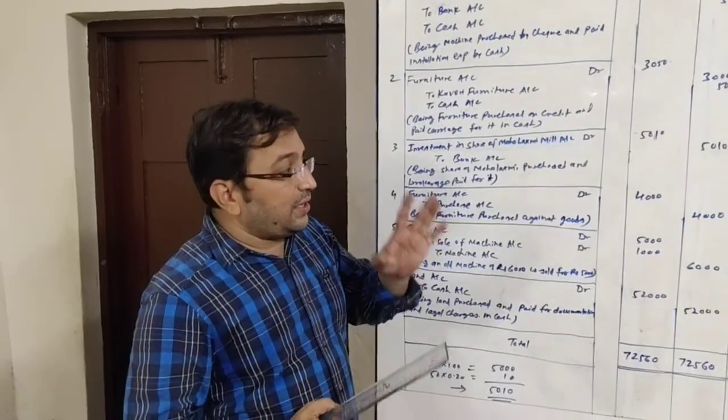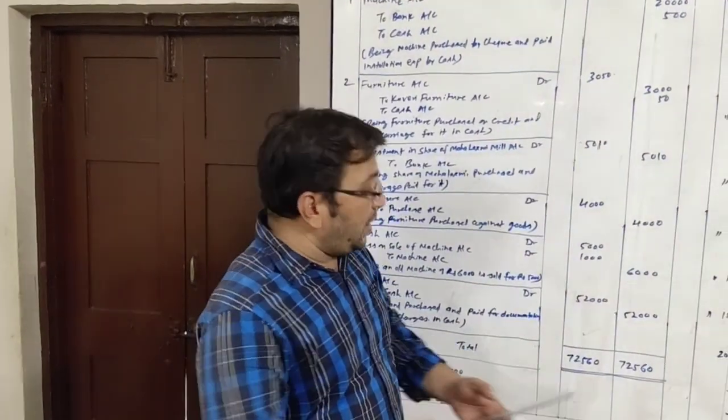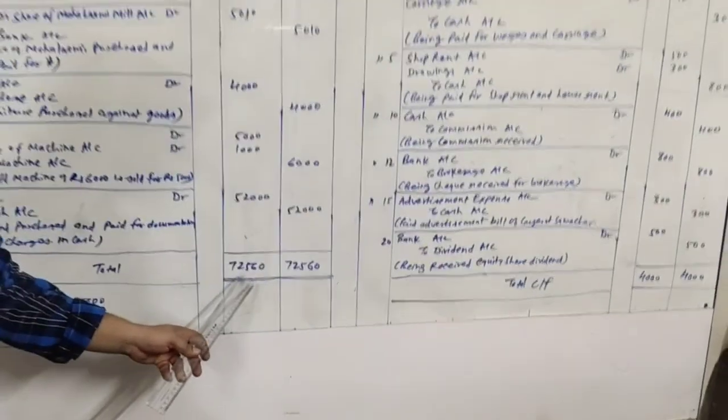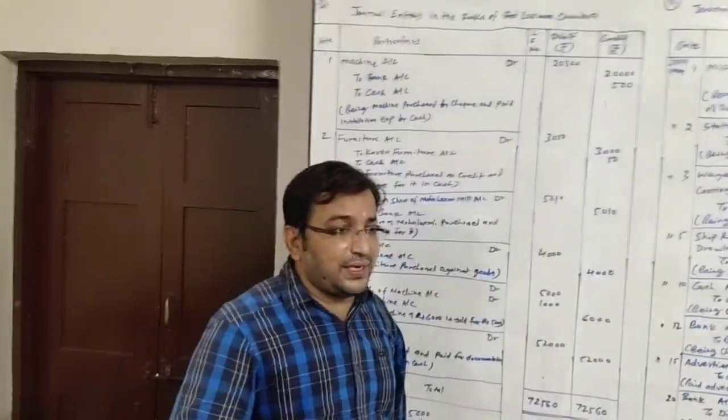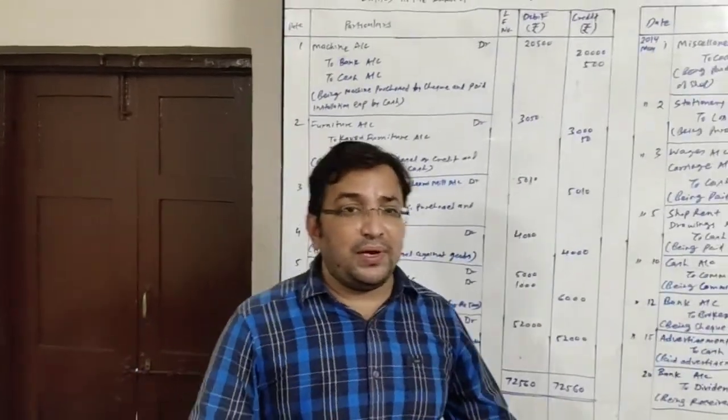Here our sum number 10 comes to an end. We will make the total, and when we do the total, it is 72,560. In the next video we will be doing sum number 11.